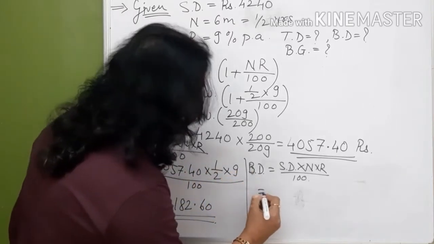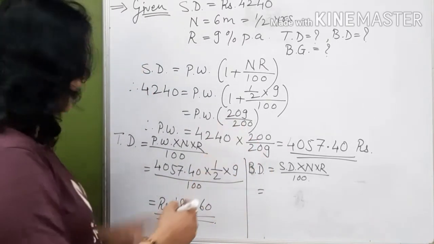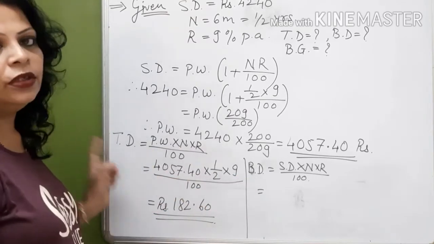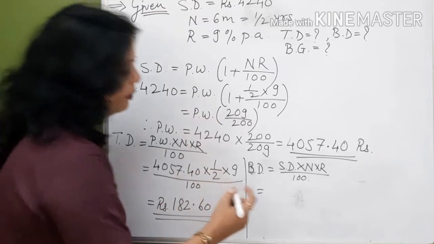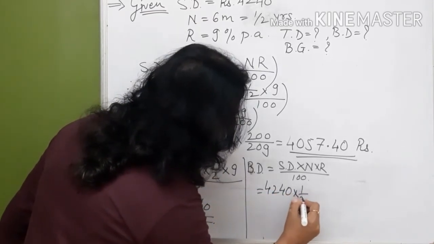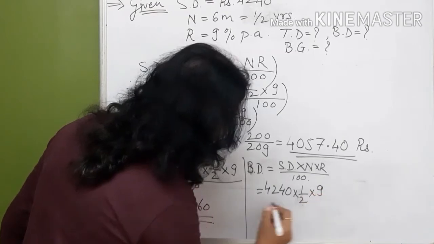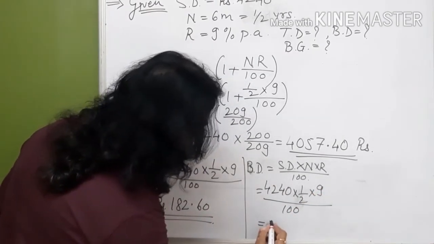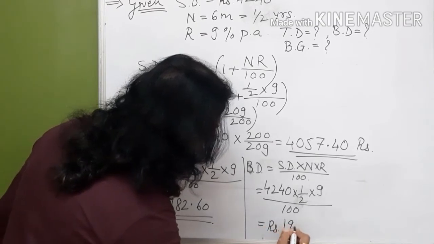So over here now sum due is always more than present worth. That's why the banker's discount is always more than true discount. So sum due is 4240 into 1/2 into R is 9 upon 100. So this comes to 190.60.